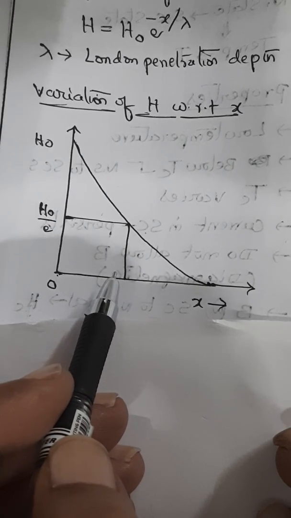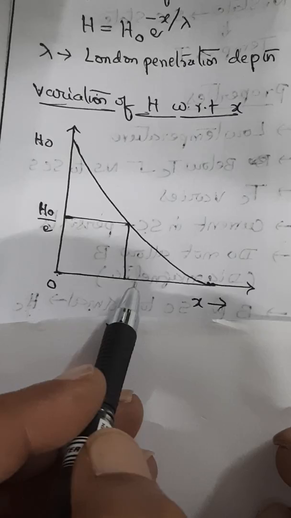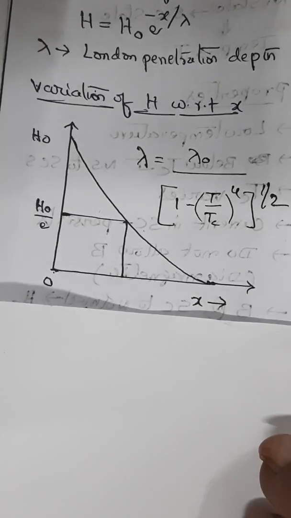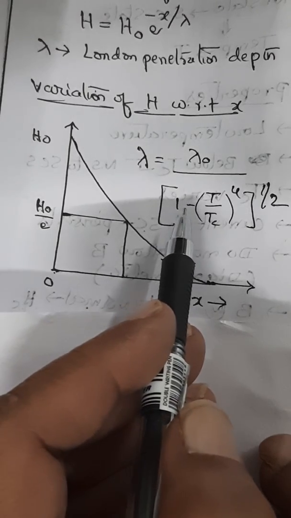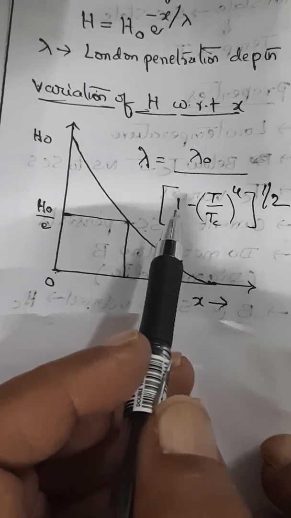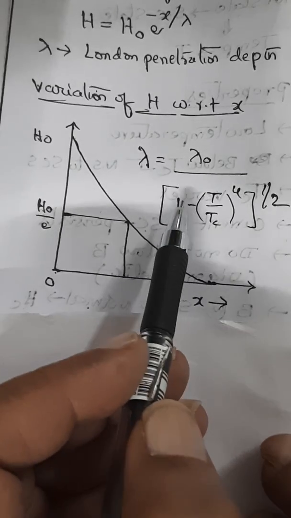If you take a thin film superconductor, this lambda value is different when compared to a bulk superconductor. So the variation of lambda with temperature can be expressed like this. So this is the depth. The variation of lambda with temperature T in the case of a thin film can be shown like this.